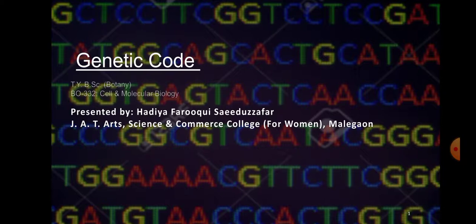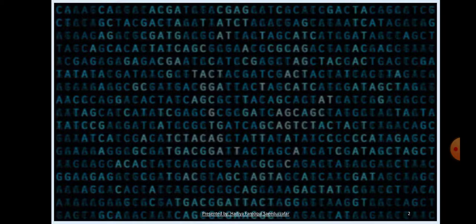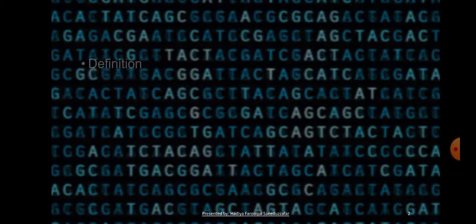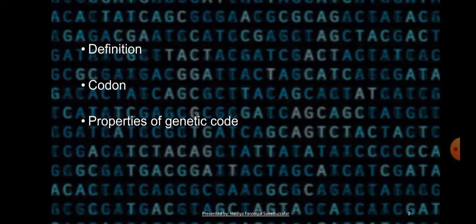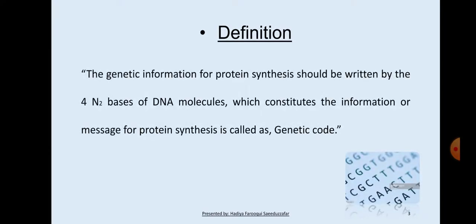Today in this video we are going to discuss genetic code. First we see key points: definition, codon, properties of genetic code. Definition: the genetic information for protein synthesis, written by the 4 nitrogen bases of the DNA molecule, which constitute the information or message for protein synthesis, is called the genetic code.